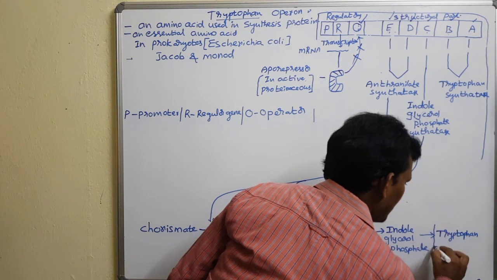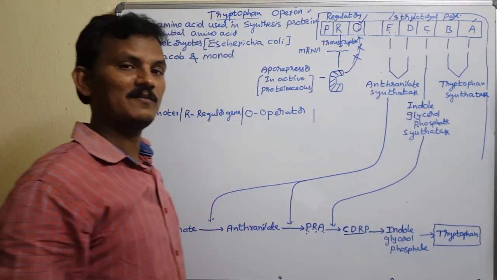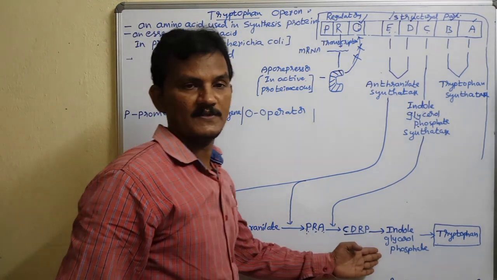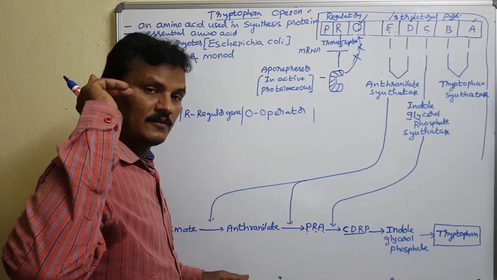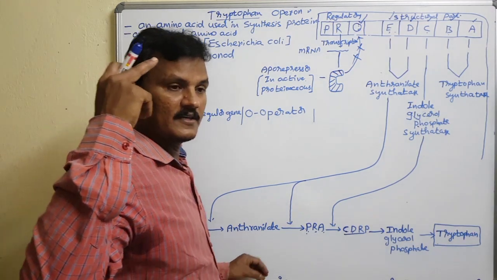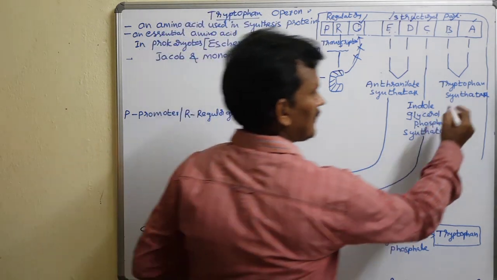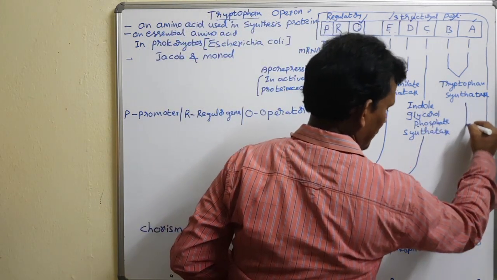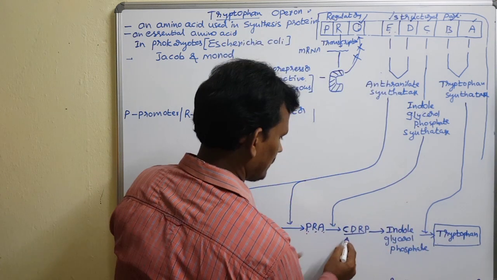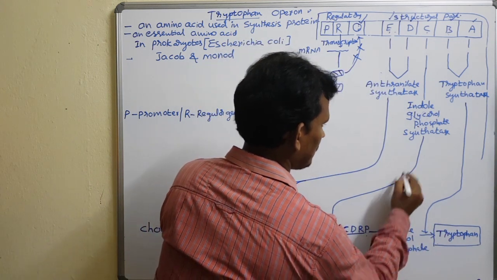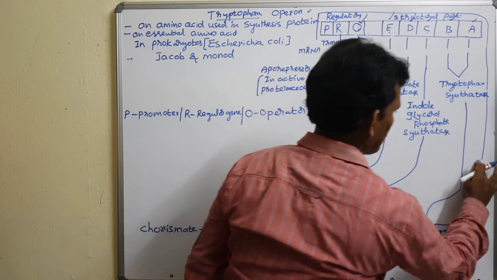So ultimately tryptophan synthesis takes place. Is it catabolic or anabolic? It is an anabolic process, an anabolic pathway, but the lactose operon is destructive, a catabolic process. The tryptophan synthetase enzyme is involved in the action, and CDRP is converted by the same enzyme as well.